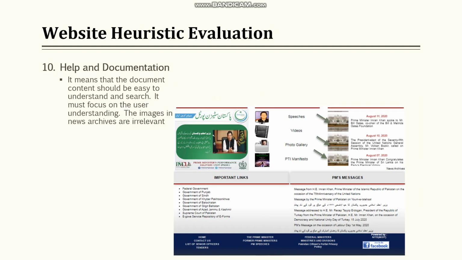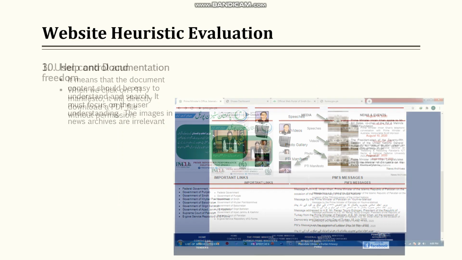Help and documentation. It means the document content should be easy to understand and search. It must focus on user understanding. The images in the news archives are irrelevant. As per the given text, the August 11 news, the image is irrelevant. So these images must be relevant to the news.